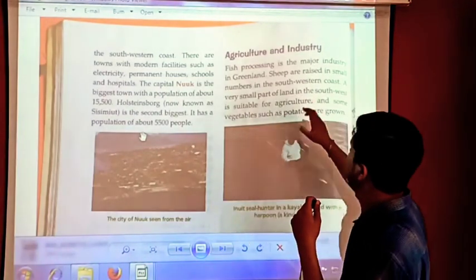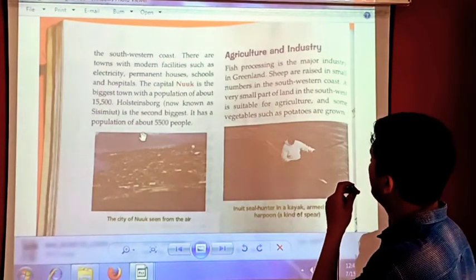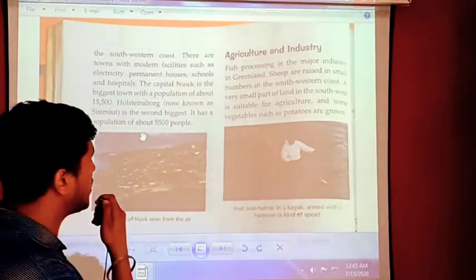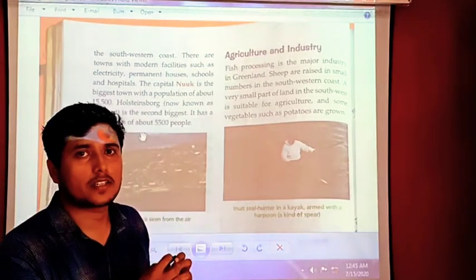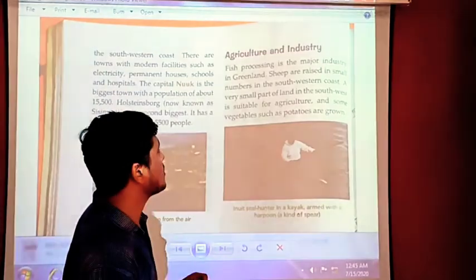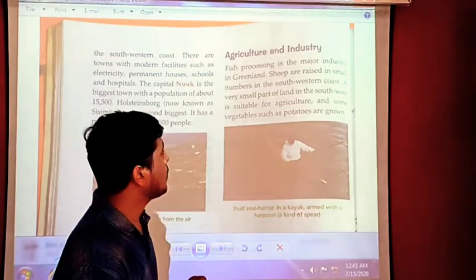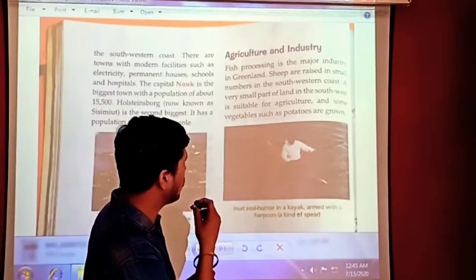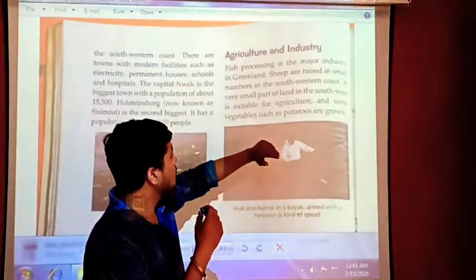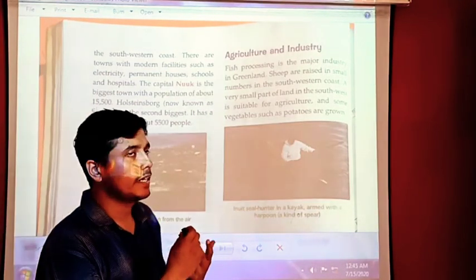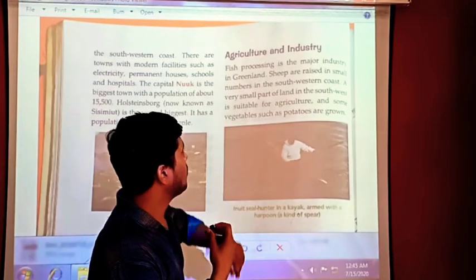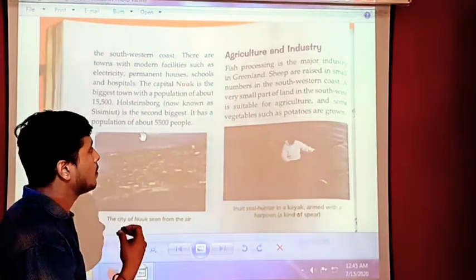If we talk about its agriculture and industry, fish processing is a major industry in Greenland, because it is surrounded by the sea. Sheep are raised in small numbers on the southwest coast, and they take milk and meat from them. A very small part of land in the southwest is suitable for agriculture.